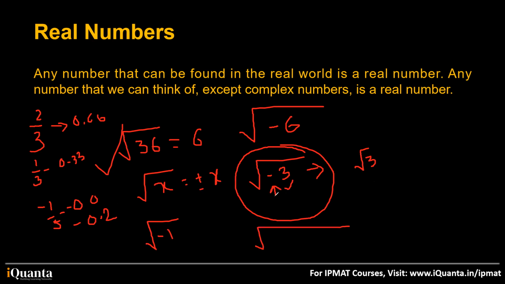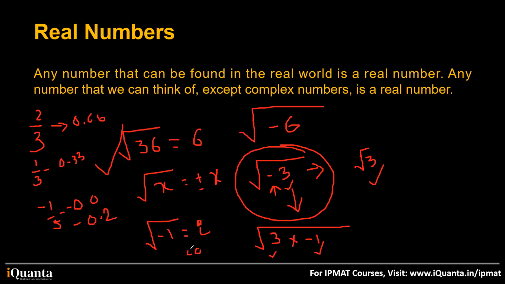If you write root of minus 3, you will write it as root of 3 into minus 1. When I talk about this root 3 inside the root, it comes out as root 3. But what about this root of negative 1? It is always written as i, which is called iota.